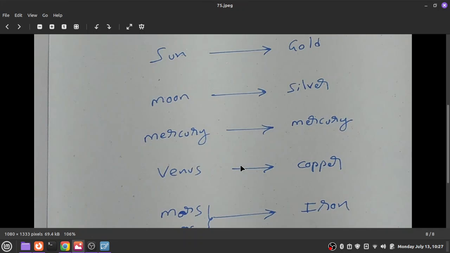So I am going to explain in the next class why ancient chemists linked the sun with gold, the moon with silver, etc. When you understand the reasons behind them, in the process you also come to know the properties of these elements to some extent. Very interesting points are there. Okay, I stop now.